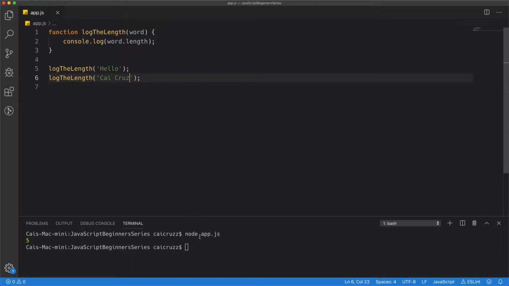In my case, it would be 8. Now, why 8? Remember, it's not counting just the letters, it's counting every single character inside this string. So if we counted just the letters, we would have 1, 2, 3, 4, 5, 6, 7. But there's a space in here. That also takes space.